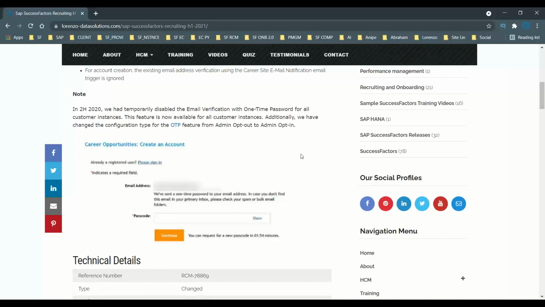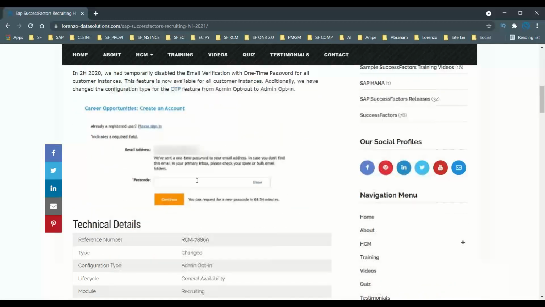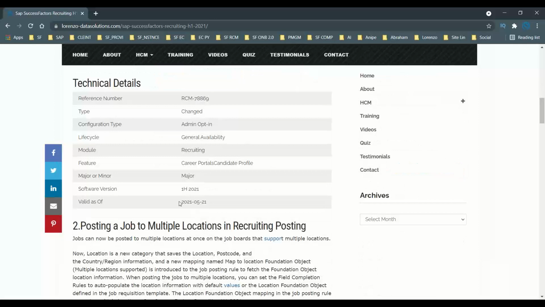So now you can go and activate it for your external career sites, and as an external candidate, when you want to apply for jobs provided there, you are going to experience email verification with a one-time password. This is one thing you should know about.